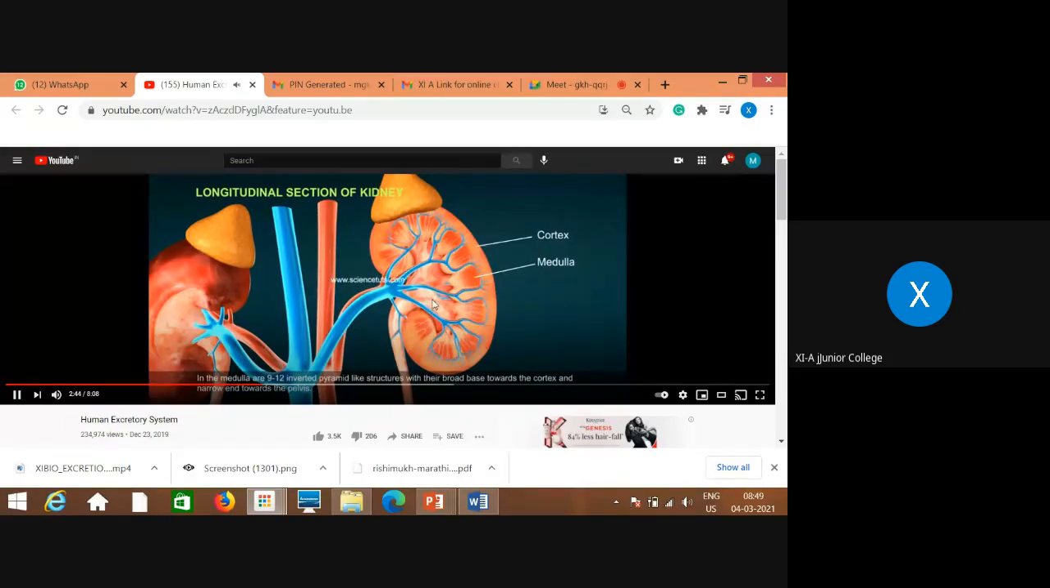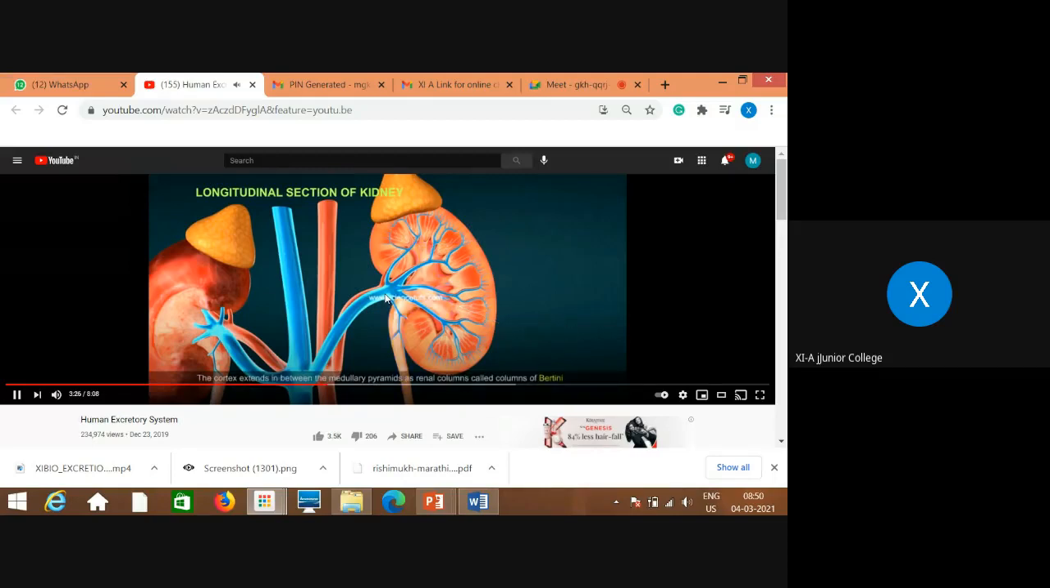There are 9 to 12 inverted pyramid-like structures with a broad base towards the cortex and narrow end towards the pelvis. These extend into the innermost part, the renal pelvis. The broad end of each pyramid gives the appearance of sepals of a flower, that means calyx, calyces. Through calyces, urine reaches the funnel-like ducts, the pelvis. From the pelvis it is taken to the ureters.